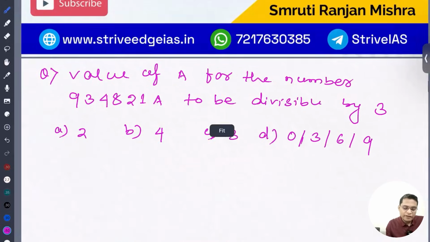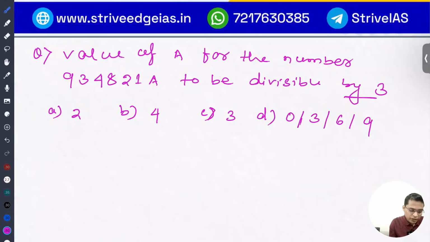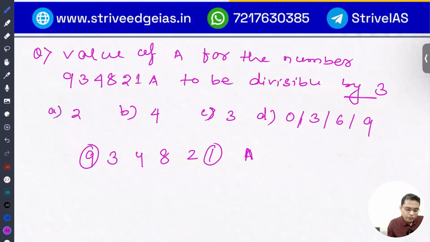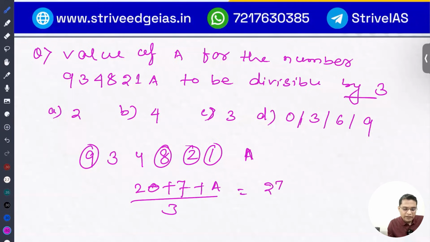So next is the value of a for this number to be divisible by 3. Here it is given 9348217a. If they are asking this kind of question, always try to make pairs whose sum equals 10. So it is 10, 10, so 20, plus 7, so 27 plus a. This is already divisible by 3, so a can be 0, 3, 6, 9. Any of these is divisible. So the answer is D. Answer is D. Okay.